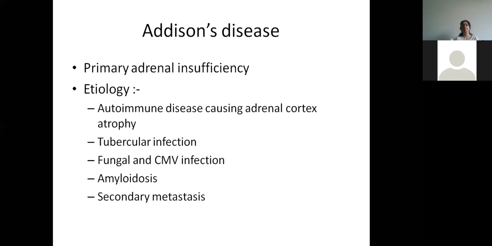Now, Addison's disease occurs when there is deficiency of adrenal hormones. So Addison's disease is not related just to cortisol. It covers the whole of the adrenal cortex. So there will be deficiency of aldosterone, cortisol, and other sex steroids also. It is an autoimmune disease which is causing adrenal cortex atrophy. It can also occur because of tubercular infection, fungal and CMV infection, amyloidosis, and secondary metastasis can also result in Addison's disease.